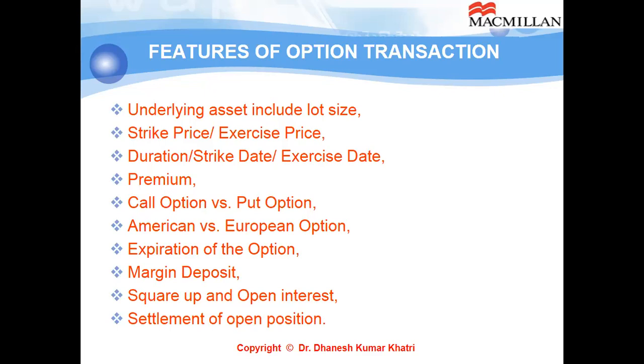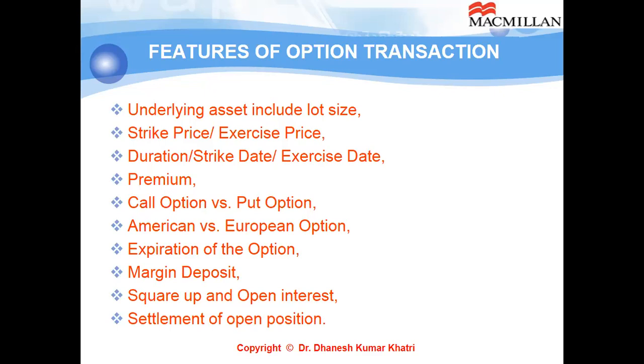Duration means the duration of the contract. That means till what duration the buyer of the option can exercise his right. 1 month, 2 months, 3 months. Generally, the most common, most frequently allowed and traded duration in the Indian stock market for derivatives is 1 month, 2 months, and 3 months. 1 month is generally referred to as the first month, 2 months means the second month, and 3 months means the third.